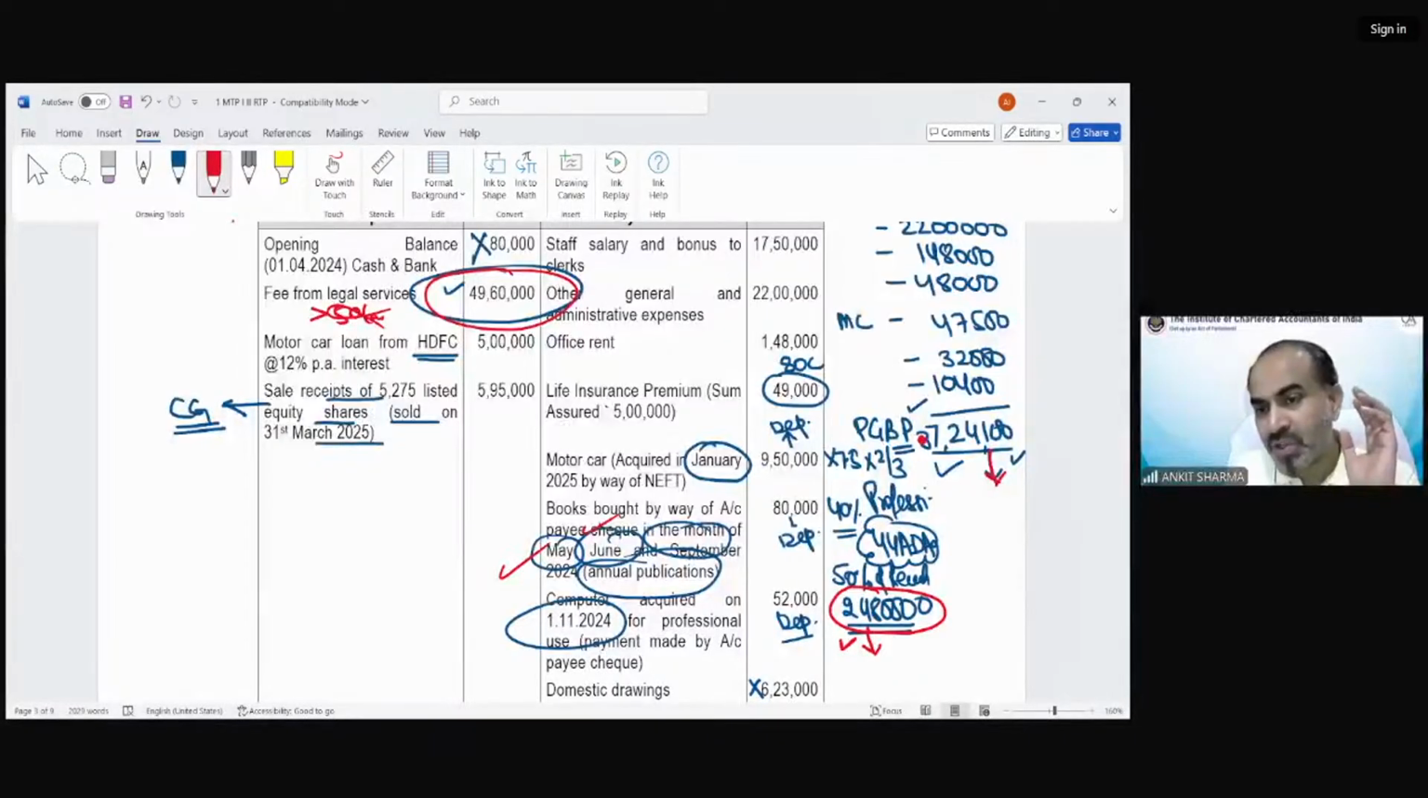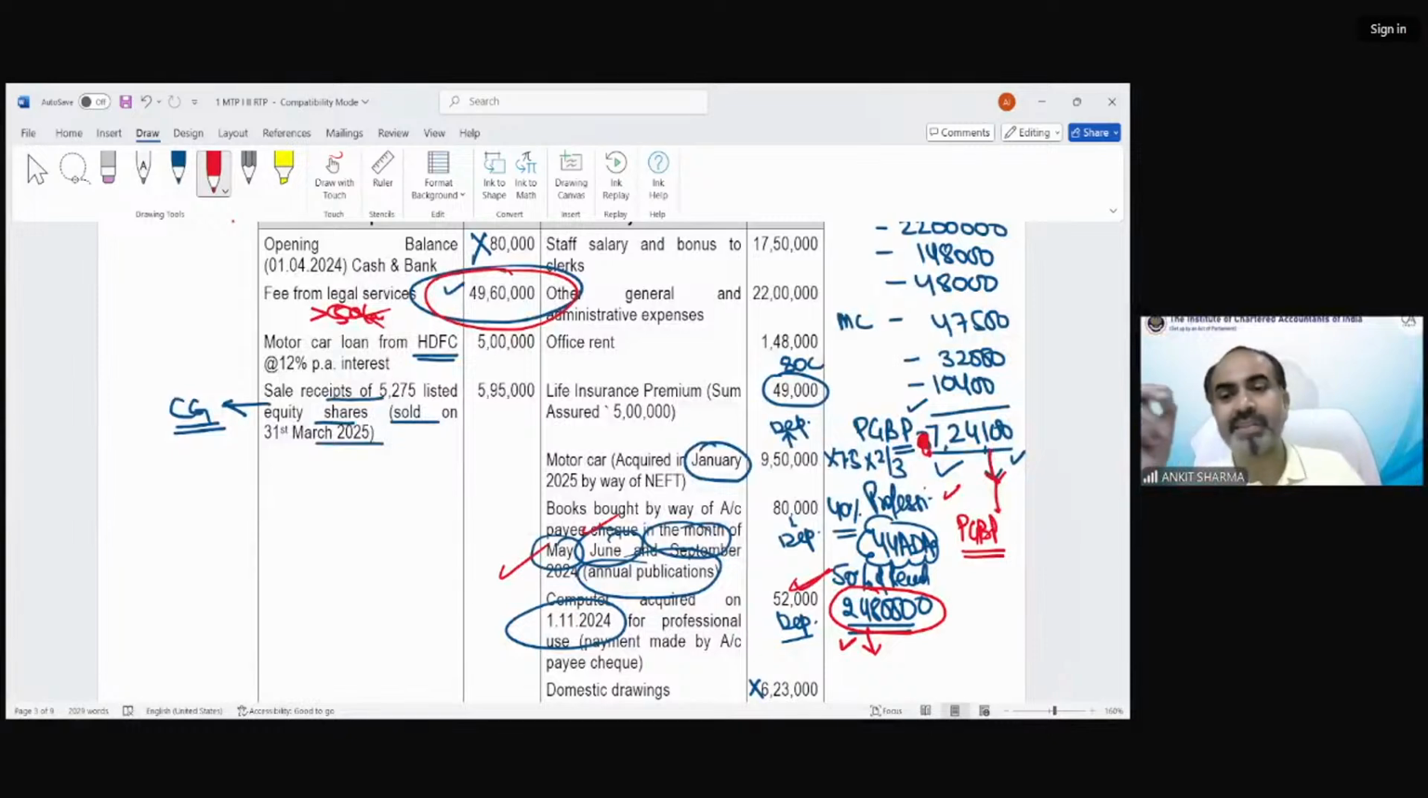In this question, the lower value is 7,24,100. So I will take this further as my PGBP income. We have to conduct the audit for this case and also maintain the books of accounts. So you have to show this calculation also in the examination. But in this case, there is an option that the assessee can show section 44ADA presumptive taxation profit, that would be 24 lakh 80,000. But it is more than the computed profit of 7 lakh 24,100, so the lower figure is more beneficial to the assessee.